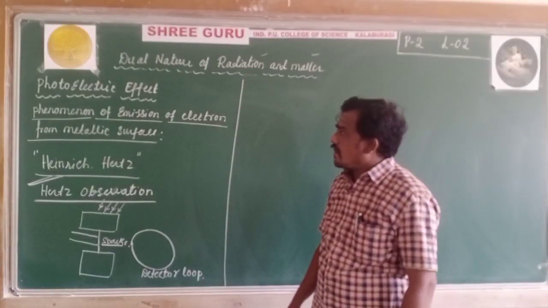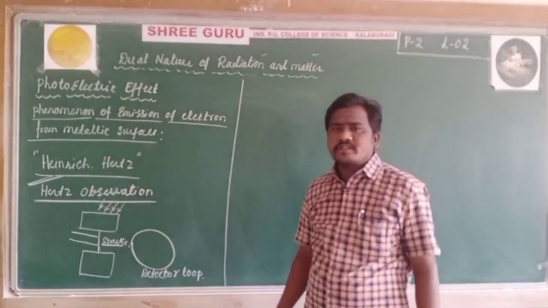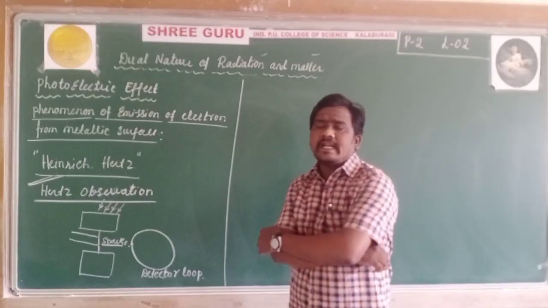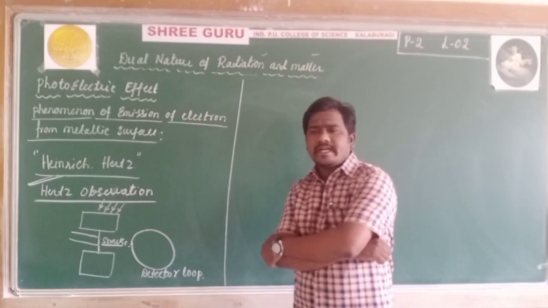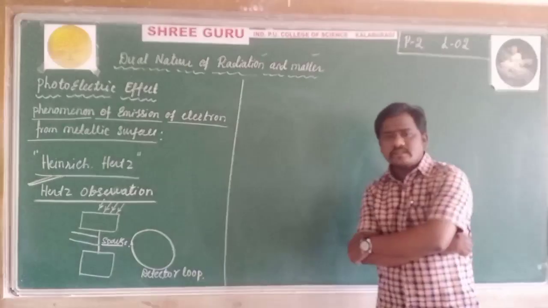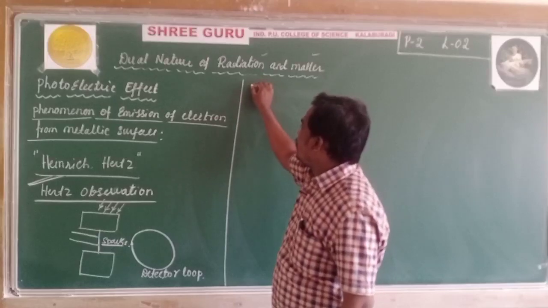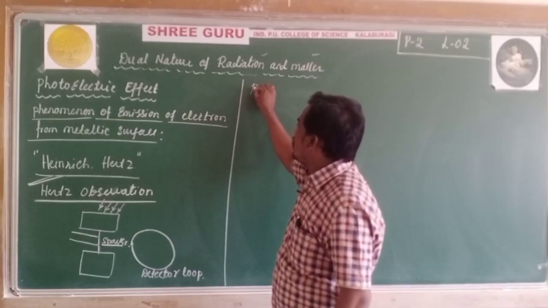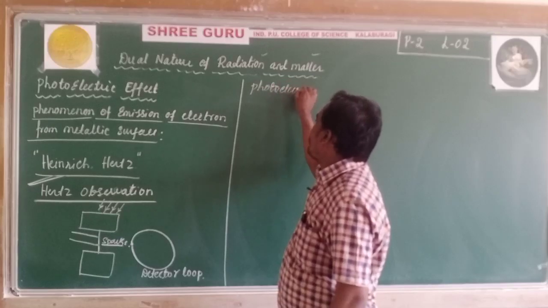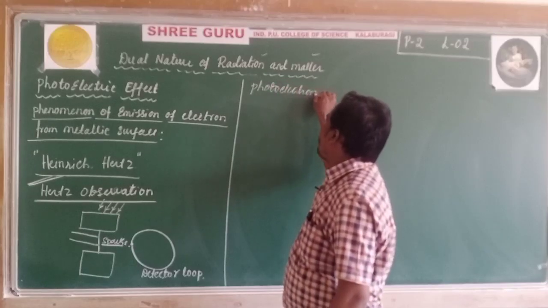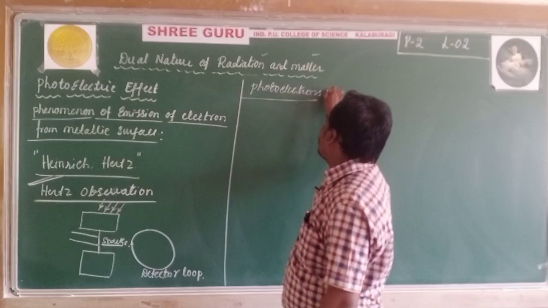Now come to the second observation, by Hallwachs and Lenard. Before explaining their observation, these electrons are called photoelectrons. What is meant by photoelectrons?